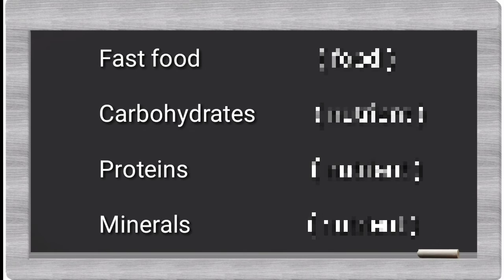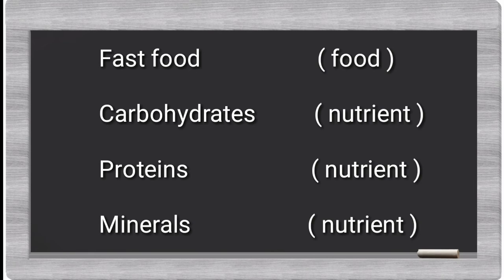Next, fast food, carbohydrates, proteins and minerals. Which one is odd one here? Yeah, minerals. Minerals are the nutrients. Proteins, obviously, are also nutrients. Carbohydrates also nutrients. What about fast food? Fast food is only the food. So this is the odd one of all among these.